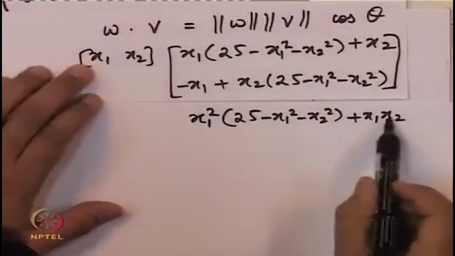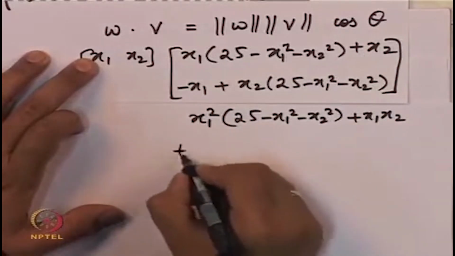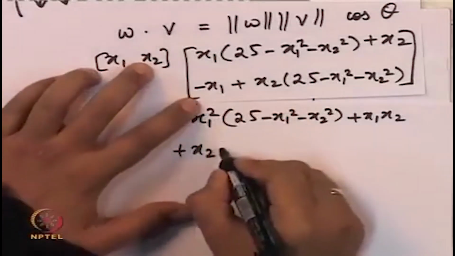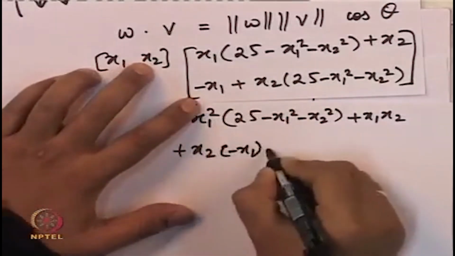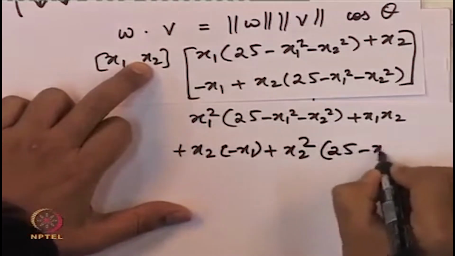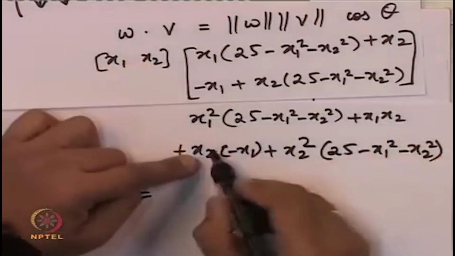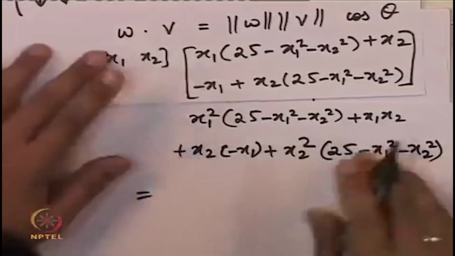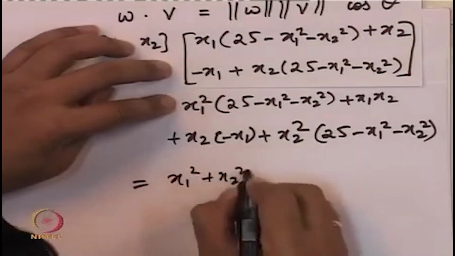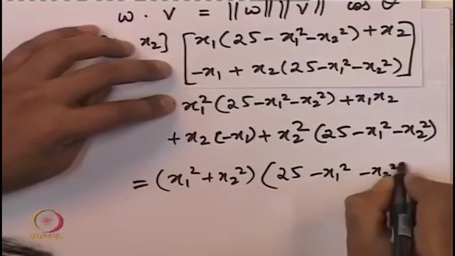This quantity that I have written is just x1 times the first component here plus x2 times minus x1 plus x2 times 25 minus x1 square minus x2 square. So x1 x2 and minus x1 x2 both cancel. So we get x1 square plus x2 square in common, times 25 minus x1 square minus x2 square.